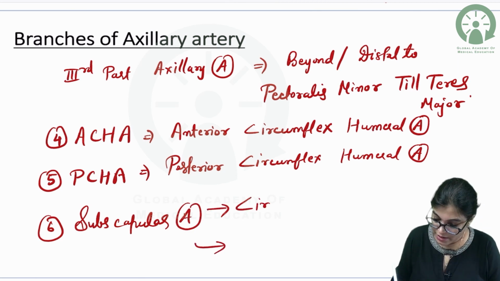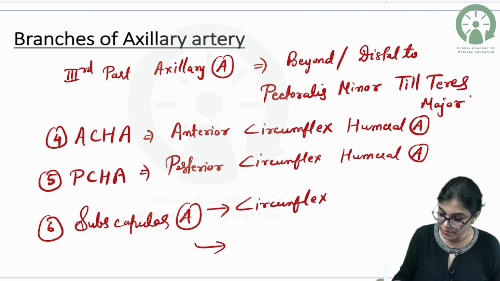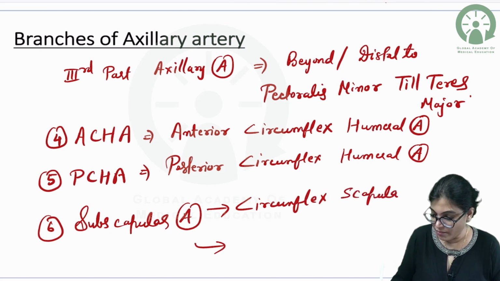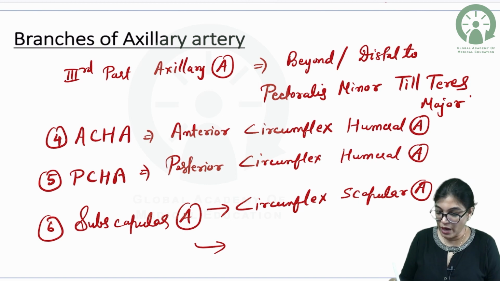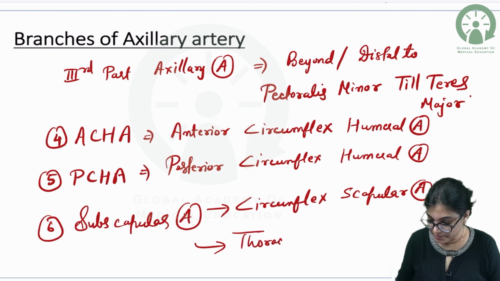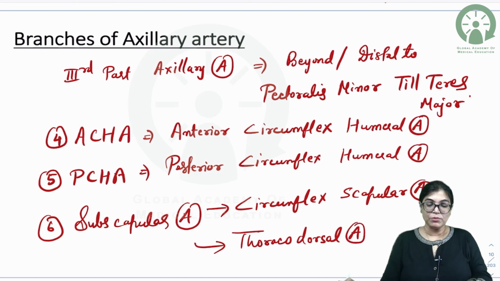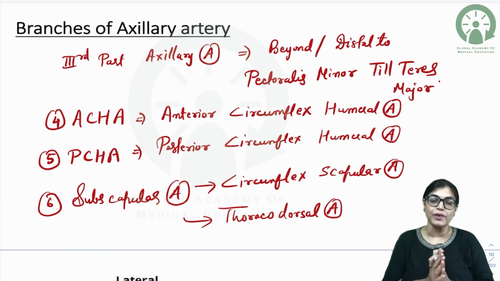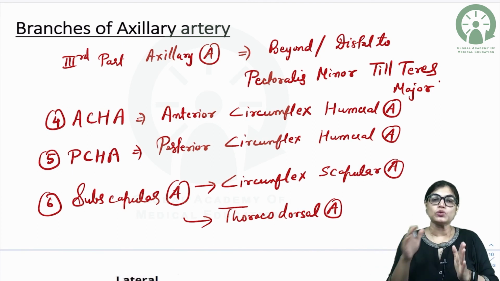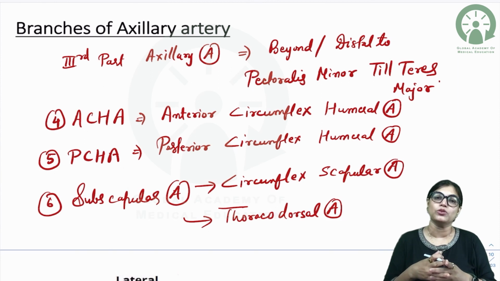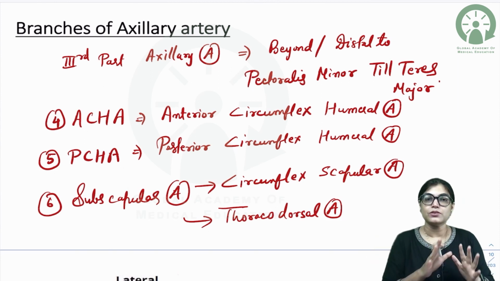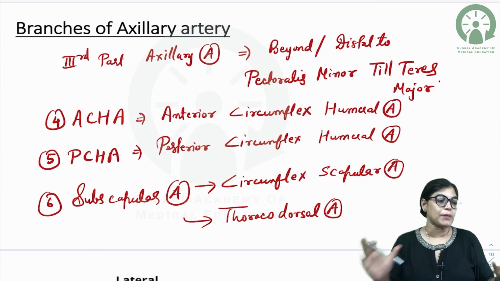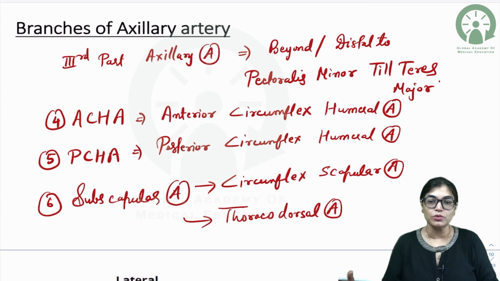It gives circumflex scapular artery and it gives thoracodorsal artery. So, the subscapular artery, which is the largest branch of axillary artery, will further give 2 sub branches, circumflex scapular and thoracodorsal. So, in short, we are done with all the branches of axillary artery. We have gone through the details of all the branches of axillary artery.